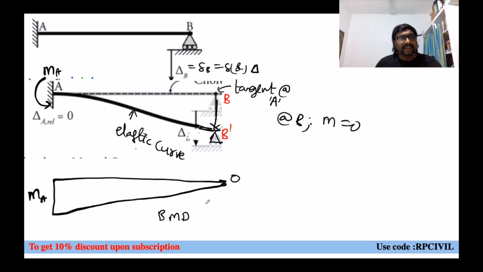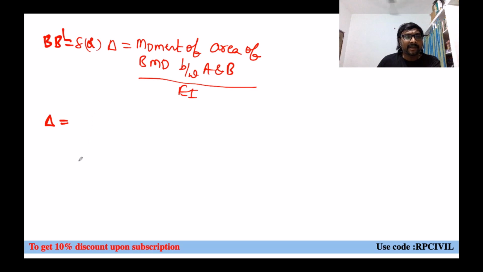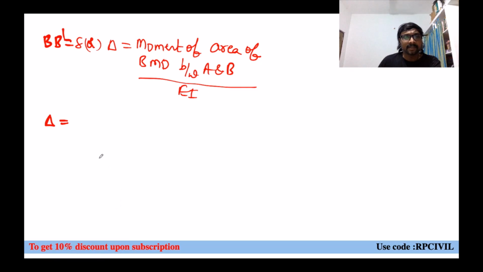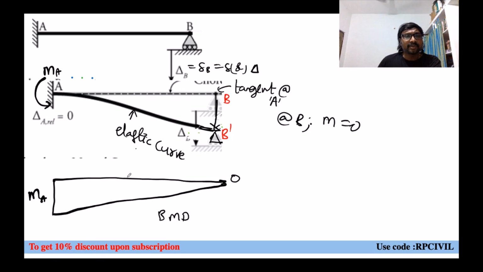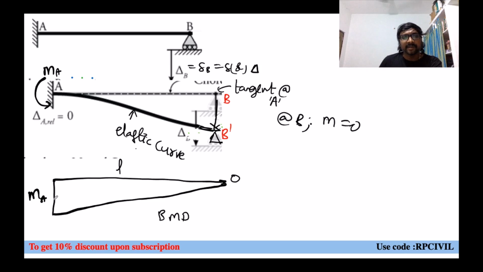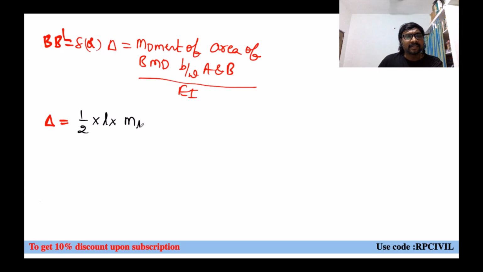Area of this M by EI diagram is what? It is a triangular area, no? So what is that area of the M by EI diagram? Triangle: half base into height. Half into, what is the base you can say? This is your base L, into, what is that height you can say? MA, into, moment of area of, this is the area of the bending moment diagram.